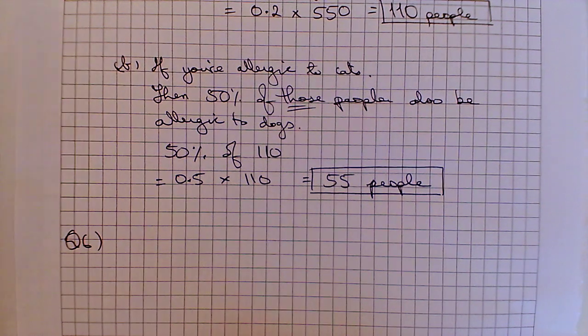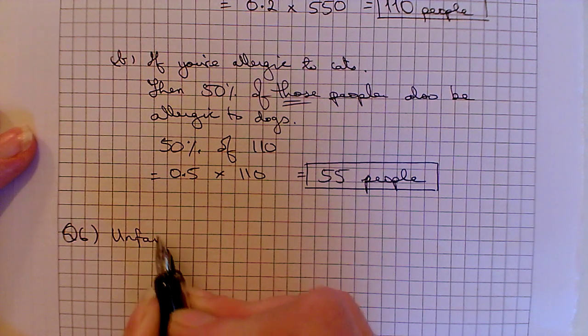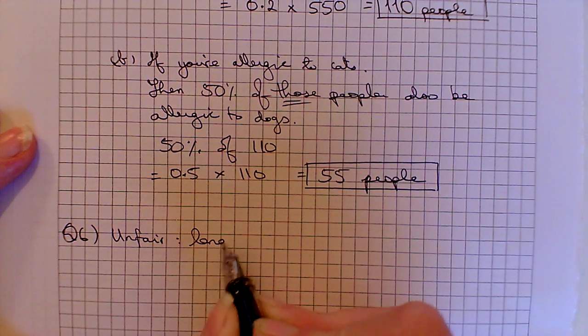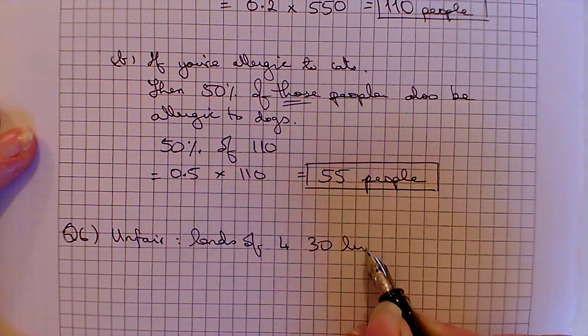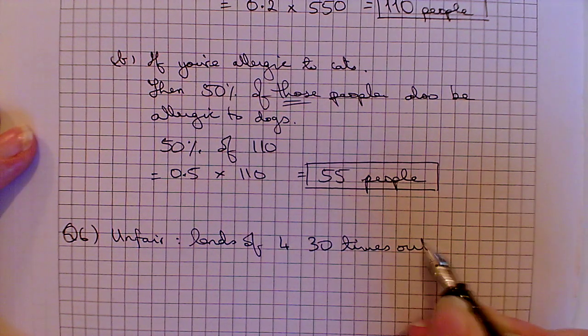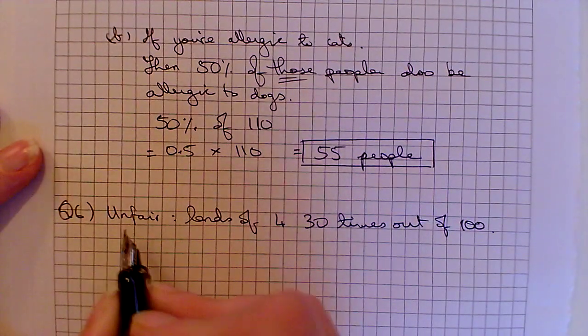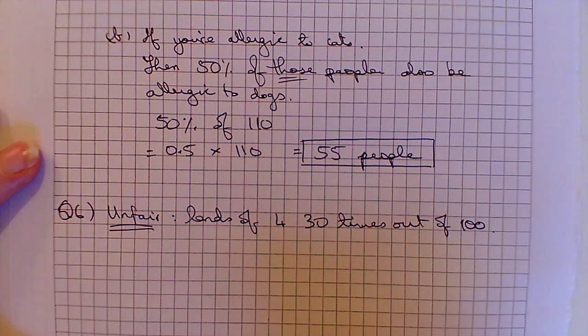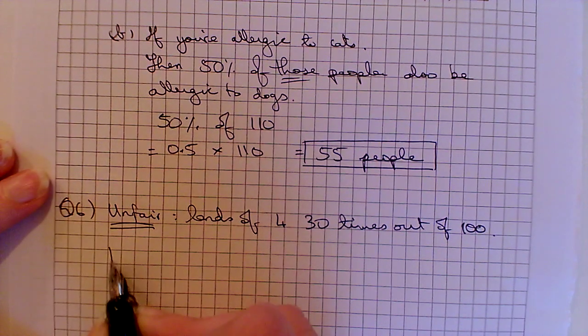Okay, and moving on then to question 6. We have an unfair six-sided die. So it's unfair, and it lands on 4 30 times out of 100. So what we can say from this, the probability of it landing on 4 when it's an unfair die, we have to use relative frequency.